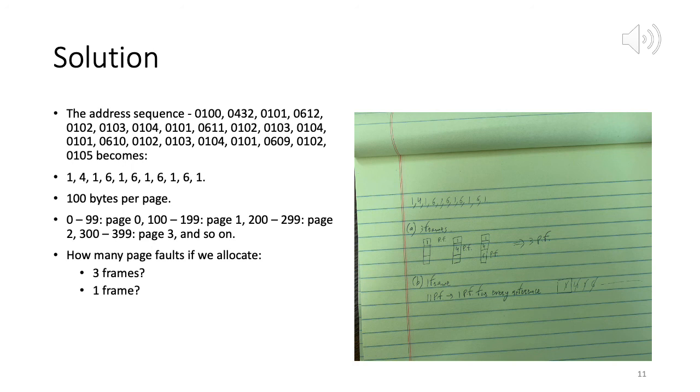If we have a very small number of frames, we'll have more page faults in general. The more frames we have, the fewer page faults. More frames equates to more physical memory.